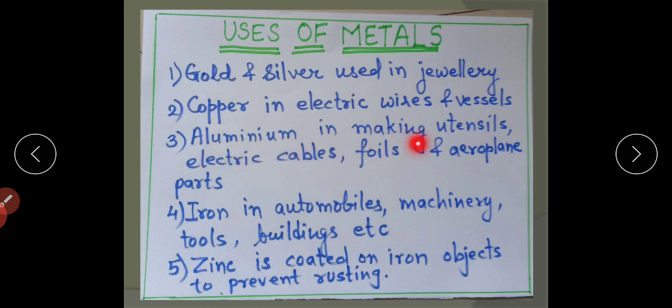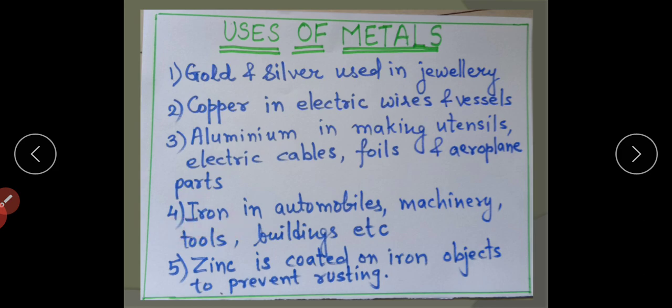Aluminium. It is used in making utensils, electric cables, foils, aeroplane parts, etc. Aluminium, besides being ductile and malleable, is a good conductor of heat and electricity also. And it is a light metal, lightweight. That is why aeroplane parts are made from aluminium.